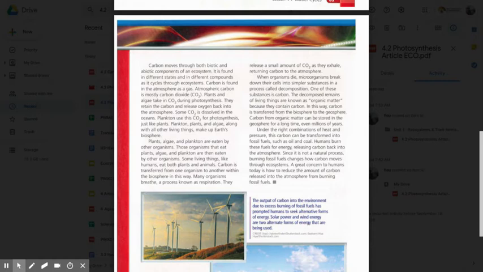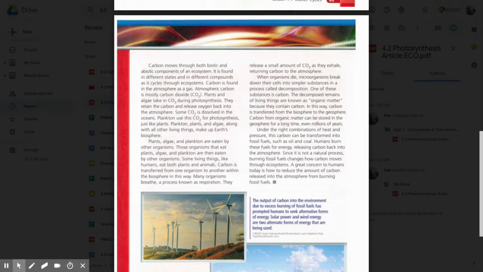Many organisms breathe, a process known as respiration. They release a small amount of carbon dioxide as they exhale, returning carbon back to the atmosphere. When organisms die, microorganisms break down their cells into smaller substances in a process called decomposition. One of these substances is carbon. The decomposed remains of living things are known as organic matter because they contain carbon. In this way, carbon is transferred from the biosphere into the geosphere.